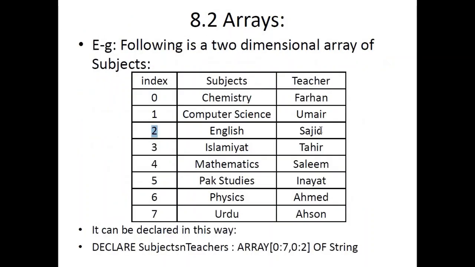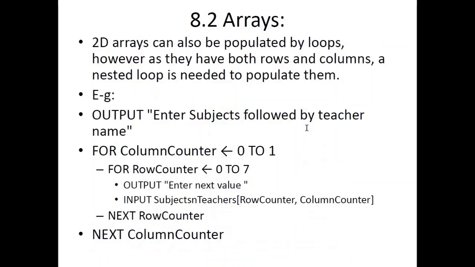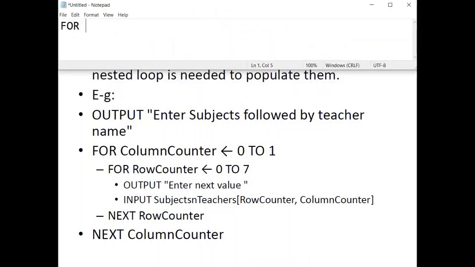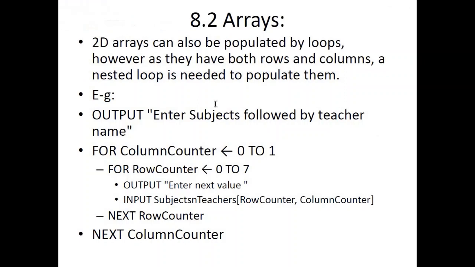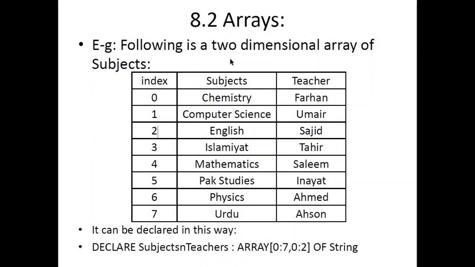But this time, since we have multiple rows and multiple columns, we are going to use 2 for loops inside each other, or a nested for loop. First of all, we include the counter for column. For Counter Column from 0 to, how many columns do we have? 2, so we go from 0 till 1. Then we open another loop for rows, for populating rows, for Row Number, and the row numbers are from 0 to 7. As you can see over here, row numbers are from 0 to 7, whereas column numbers are 0 and 1.